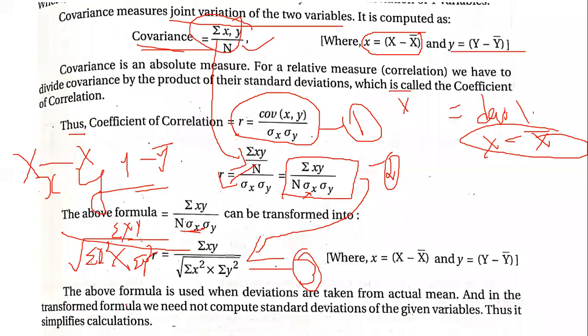The above formula is used when deviations are taken from actual mean, and in the transformed formula we need to compute standard deviations of the given variables. This actual mean, assumed mean and all we will see when we start the problems. I think that will be much easier to understand. Any doubts until here? Quickly.